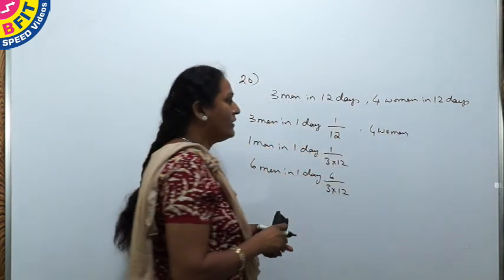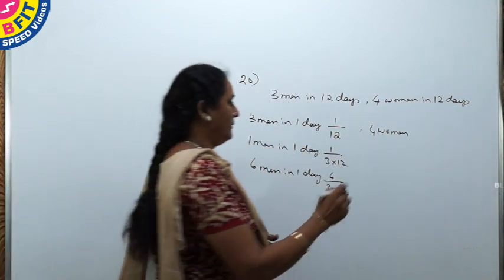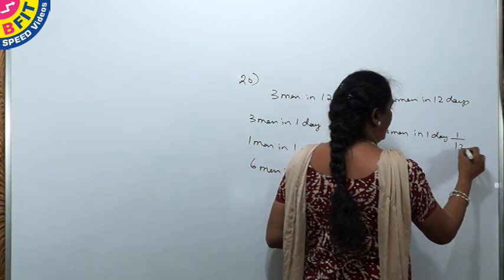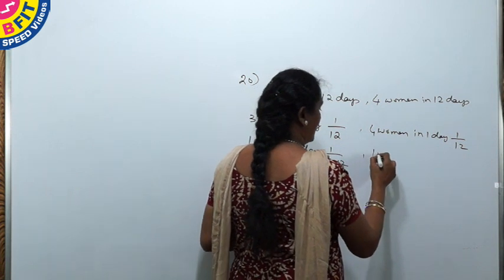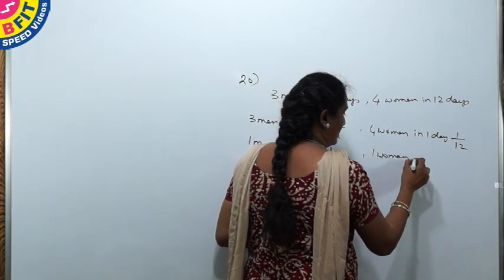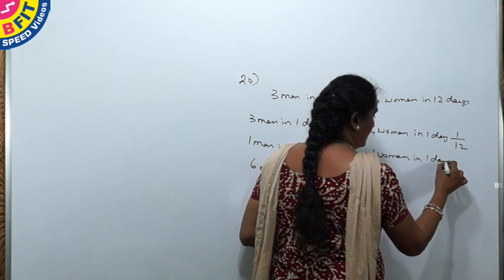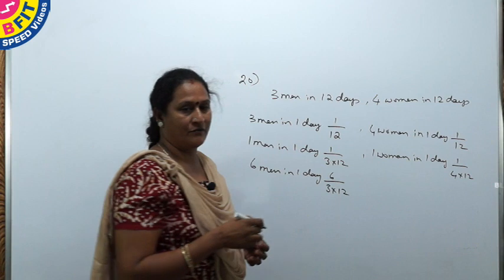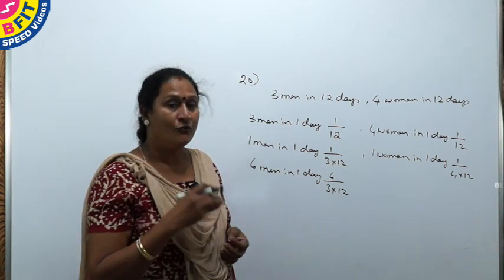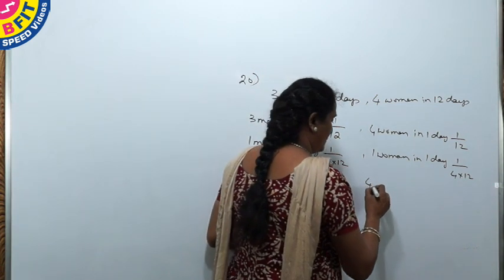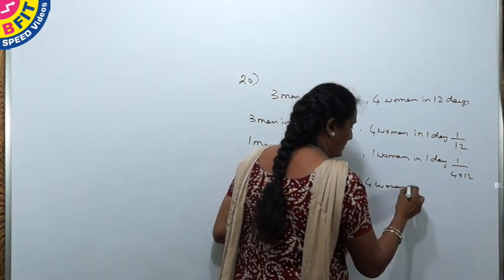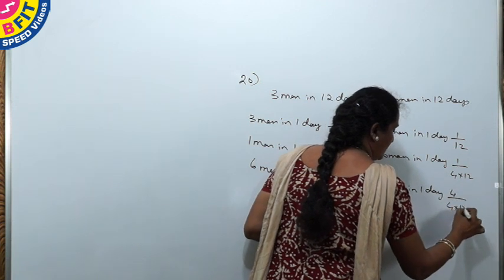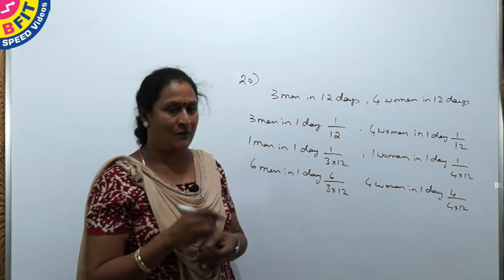So if they can do a work in 12 days, 4 women in 1 day can do 1 by 12th of the work. So 1 woman in 1 day can do 1 by 4 into 12th of the work. So we are asked to find for 4 women. So 4 women in 1 day can do 4 by 4 into 12th of the work.